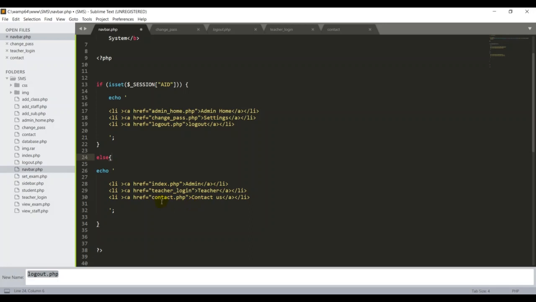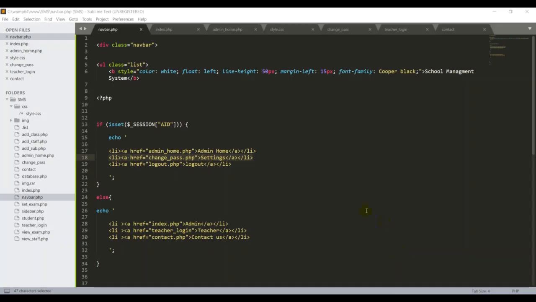So now we have created the control serve, right? Now we want to link this page to our index.php and to our admin home.php. Guys, we have to link our navbar.php file into our index.php and admin home.php. Then only it will work.